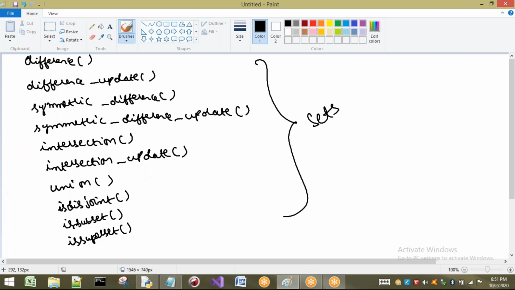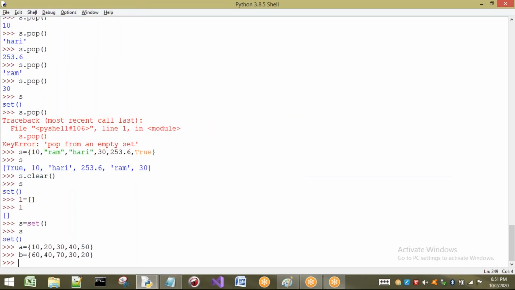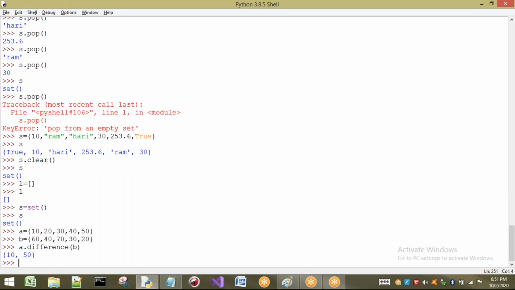So the first method I want to apply is difference. So I will apply A dot difference of B. In this way I have to apply. Now what happens? We are going to get the elements. Observe here. 10 is not present in B, so it is printed here. Next, 20 is present already, so it is not printed. 30 is present, so it is not printed. 40 is present, so not printed. 50 is not present, so it is printed here. That means it is going to perform A minus B.